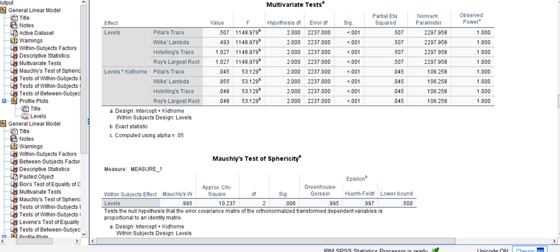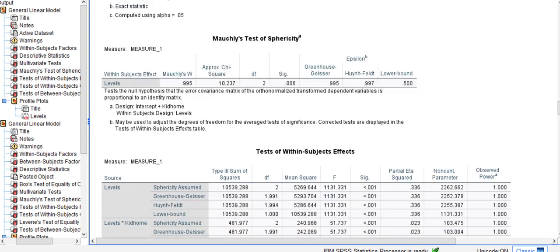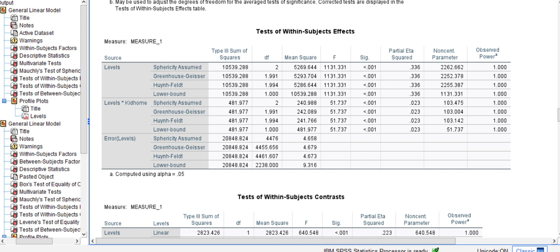The 0.045 shows that it's weak significance, but it is still significant. In Mauchly's test of sphericity, we see a violation of homogeneity of variance differences because the significance or p-value is .006. And within subject's effects test, using the Huynh-Feldt test, and the levels kid home source shows a difference, or